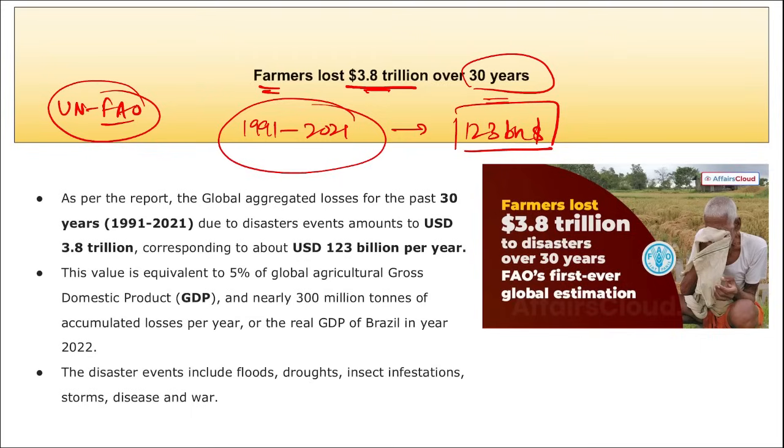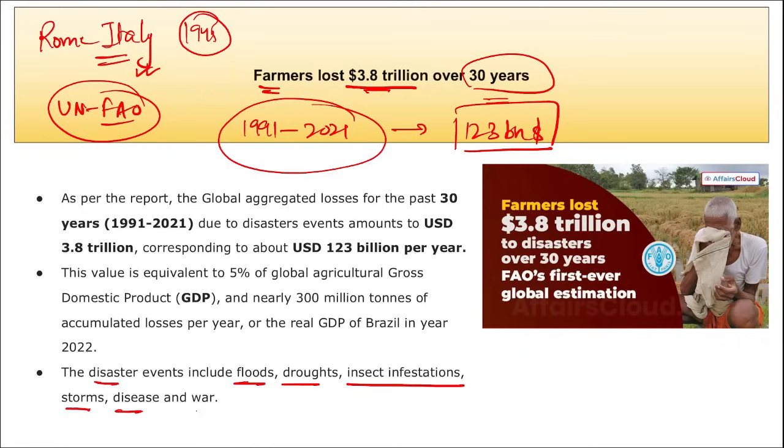This value is equivalent to 5% of the global agriculture gross domestic product, that is nearly 300 million tons of accumulated losses per year. Right? And this data was released by which organization? United Nations Food and Agriculture Organization. Where is the headquarters of UNFAO? It is in Rome, Italy. Correct? And it was in 1945 that this was established. Correct? Next, and here the disasters include floods, droughts, insect infestations, storms, disease, and wars.